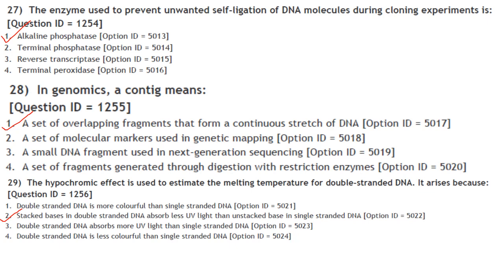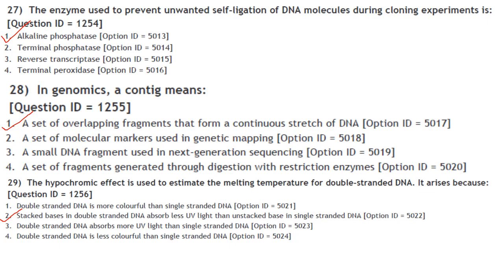In genomics, a contig means. So a contig means a set of overlapping fragments that form a continuous stretch of DNA. Answer is option 1.